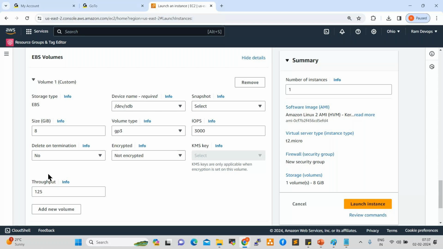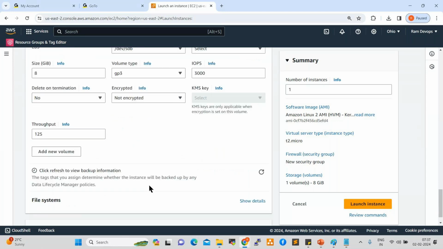Next one, throughput. Throughput is 125, so 125 bytes. This we will see later. Creating a server will take only 1 minute, but we are going through all the options, that is why it is taking time. Next one, number of instances. How many servers do you require?